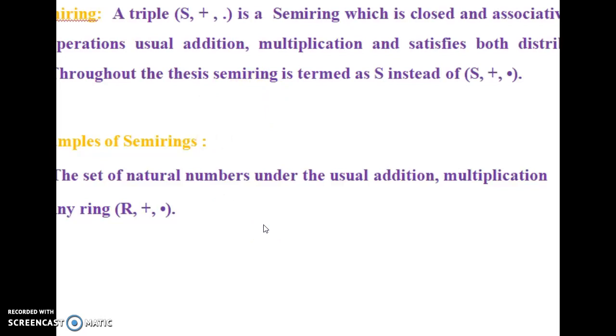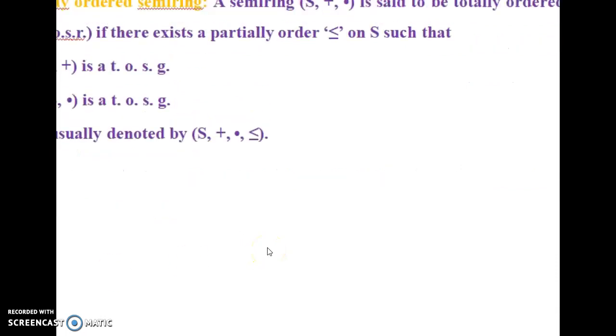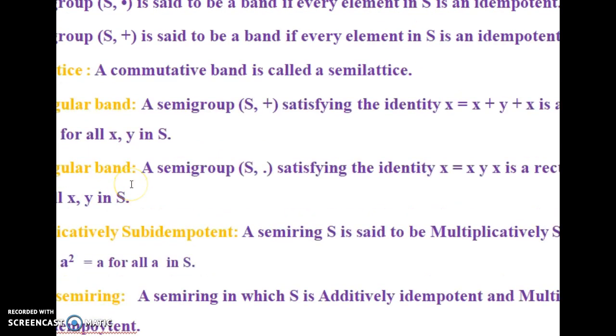The set of natural numbers with usual addition and multiplication is an example, and any ring is also a semiring. What do we mean by a totally ordered semiring? A semiring is said to be totally ordered if there exists a partial order relation on the non-empty set S such that the additive semigroup and multiplicative semigroup are both totally ordered semigroups.